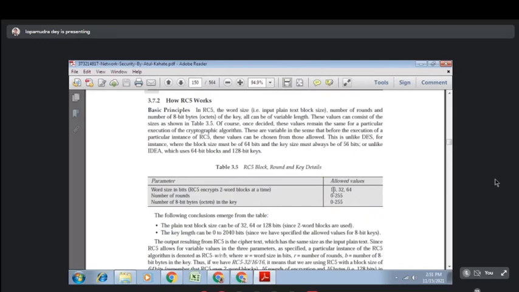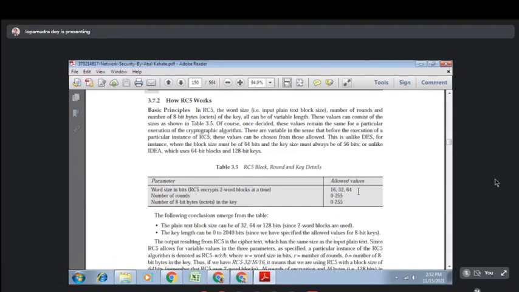The word size can be 16, it can be 32, it can be 64. The number of rounds depends, it can be 0 to 255, so any number of rounds is applicable, and the number of 8-bit octets determines the key size. All the keys are 8-bit bytes, that is octets, and the allowed values are 0 to 255, so you can take any value. As you can see, RC5 can encrypt 2-word blocks at a time, and the allowed word sizes are 16, 32, and 64.